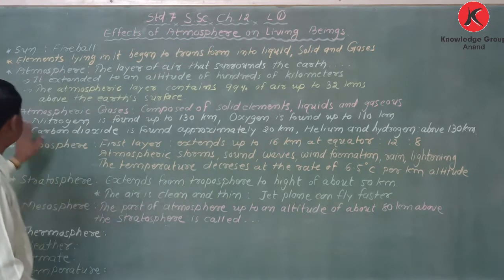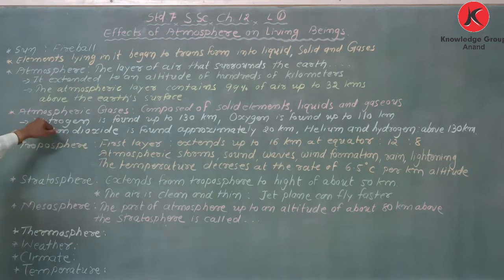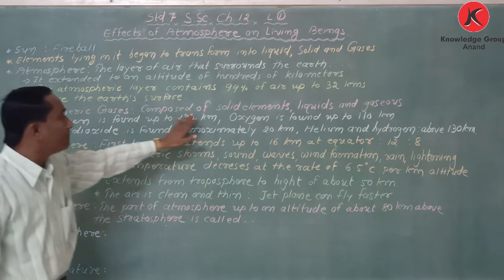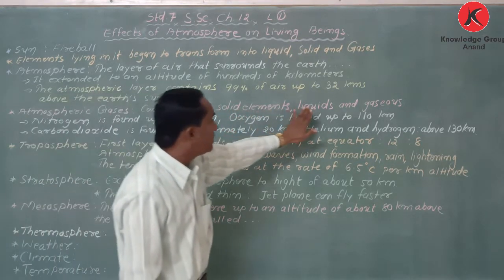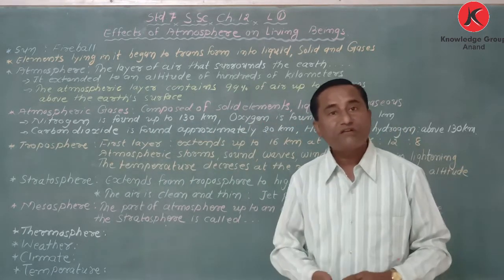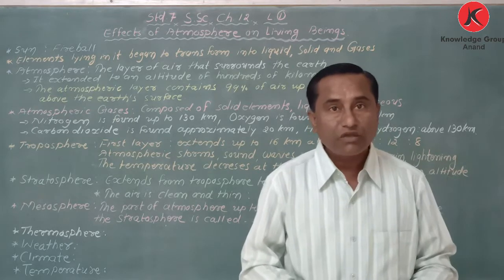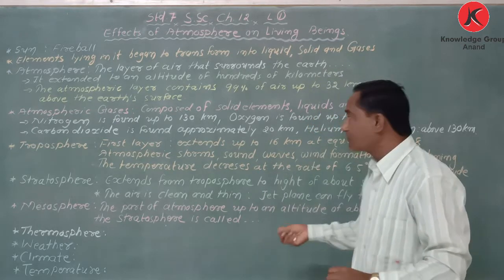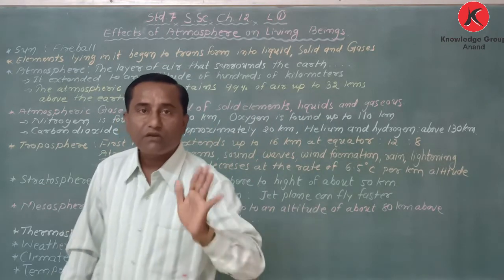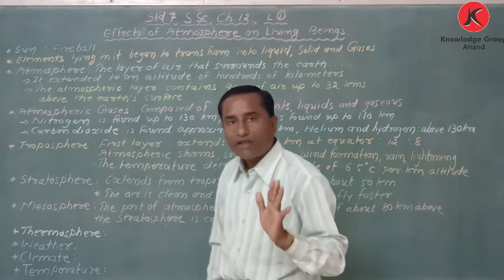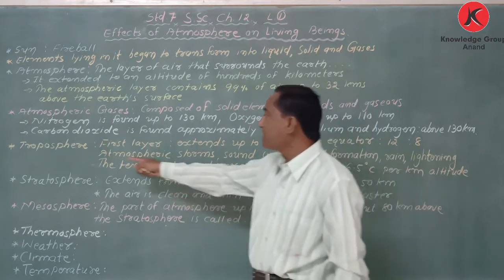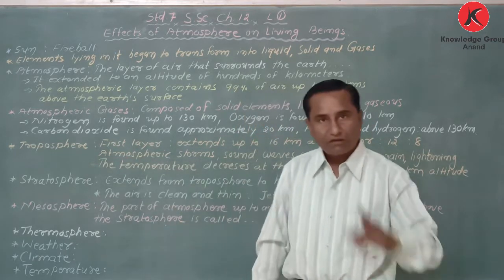Got it? So I have written here that atmospheric gases are composed of solid elements, liquid elements and gaseous elements. My dear student, when we consider fog and dew, that also comes. Now, when we consider the different types of atmosphere, there are four parts. Number one is called troposphere.